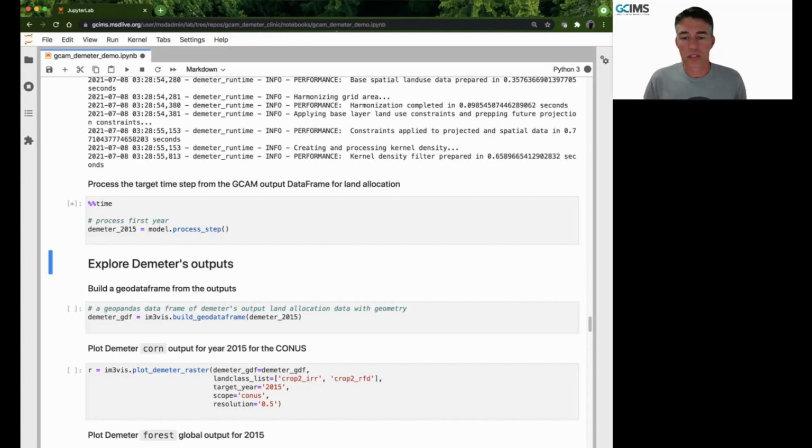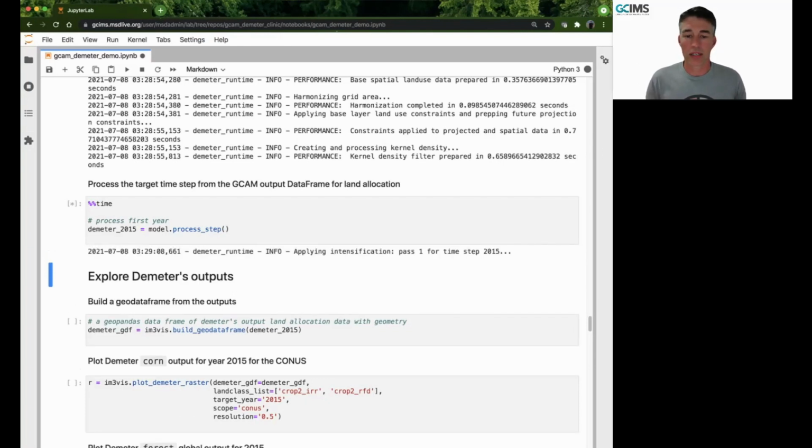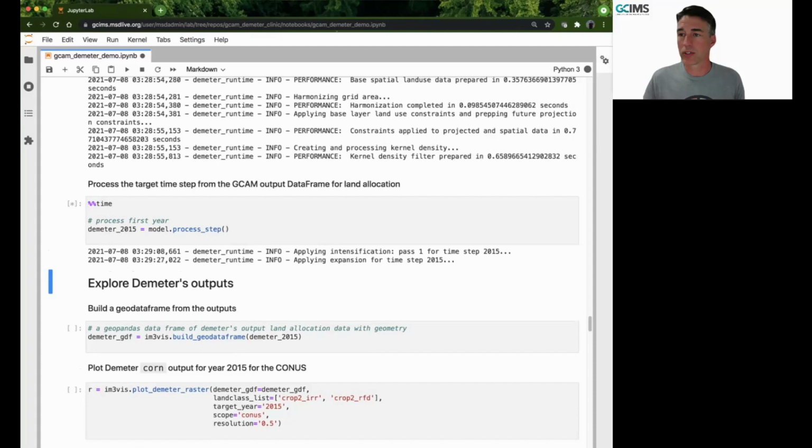And so this is the part of Demeter that applies intensification and extensification to be able to downscale those regional allocations of land onto a gridded surface. And so Demeter will process this, and then we will rejoin and move to the next step.